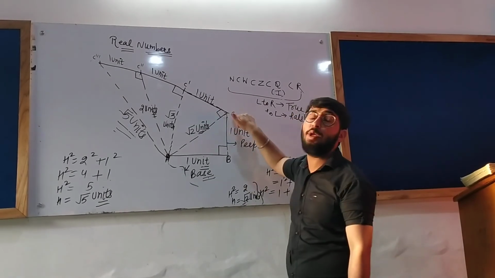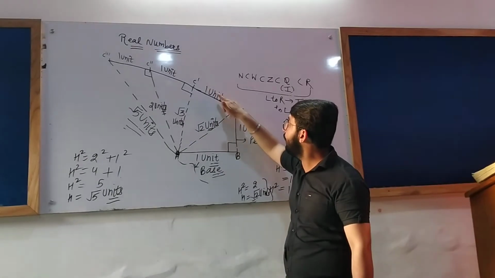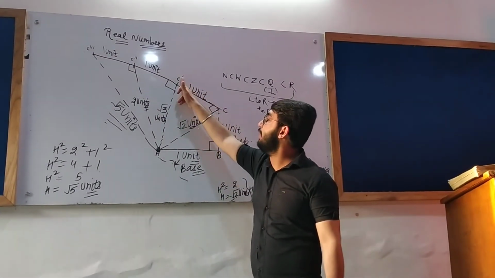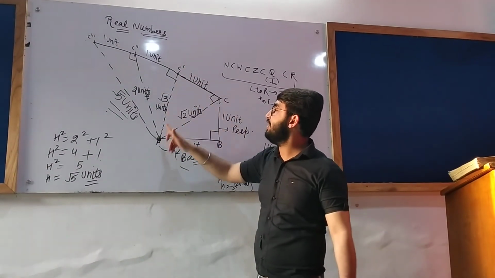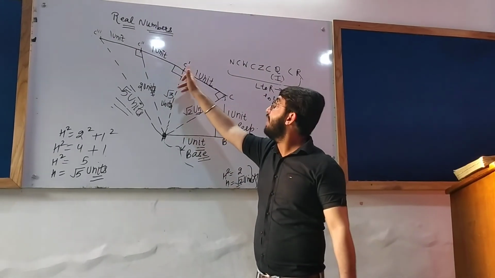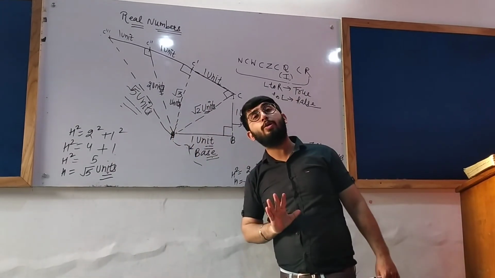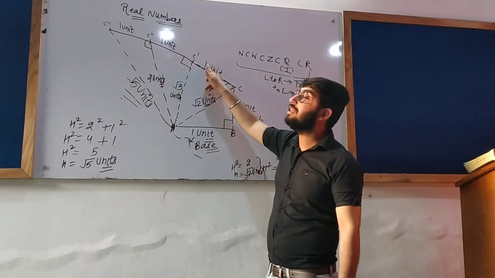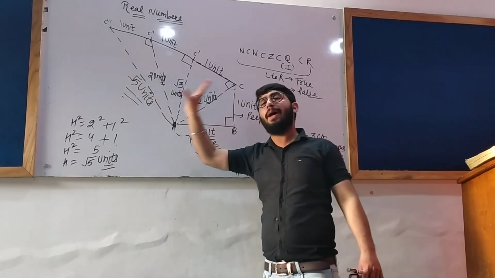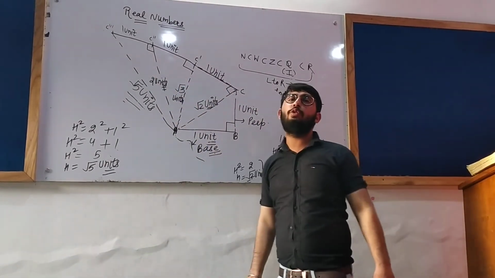Taking C as the center, keeping your protractor at point C, draw a 90-degree angle and cut 1 unit. Join C dash A. What is the length of this AC dash? According to Pythagoras theorem, root 2 square plus 1 square, you will get root 3 units. Going on like this, the spiral will be formed.